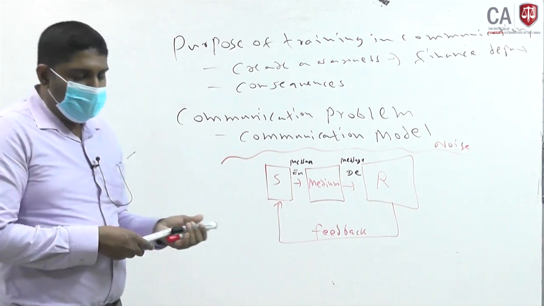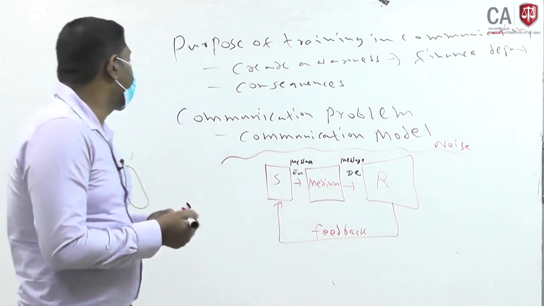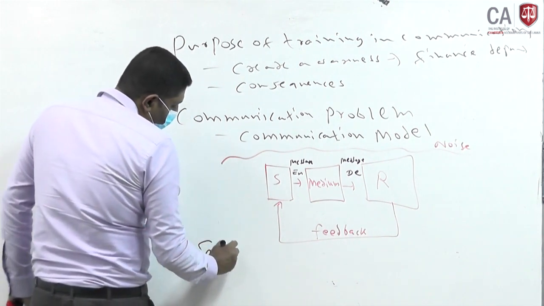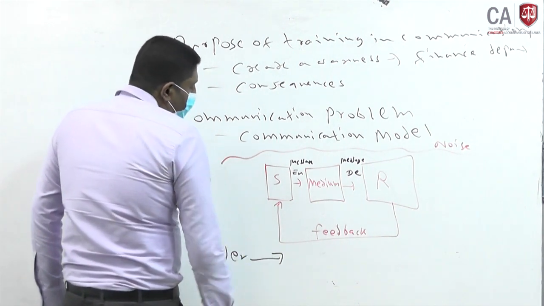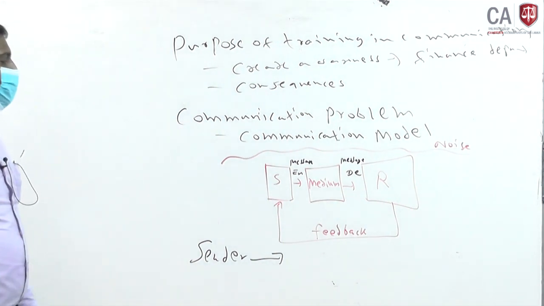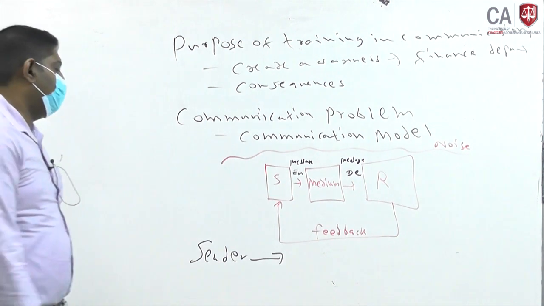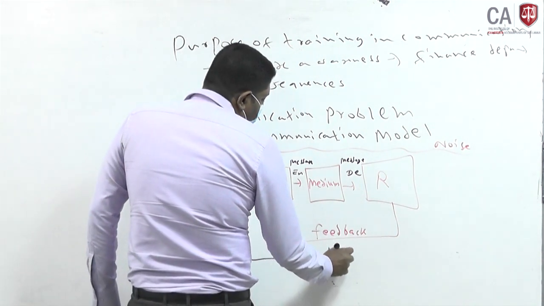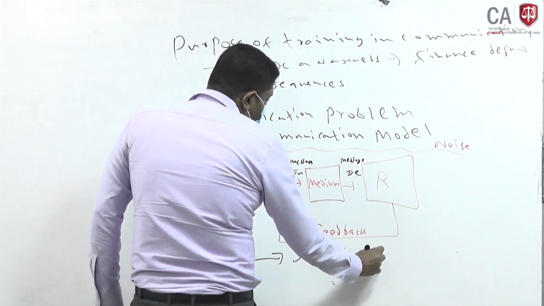Then what are the areas we can look at? Here we can start from the sender. From the sender's point of view, when he is giving a message, he has to use very simple language, it should not be a difficult one.